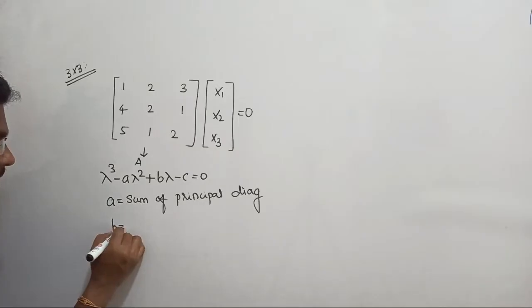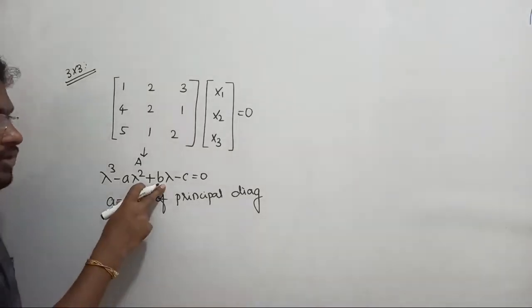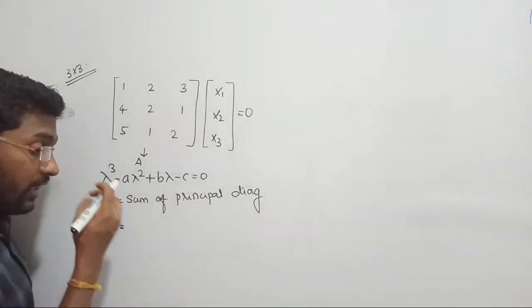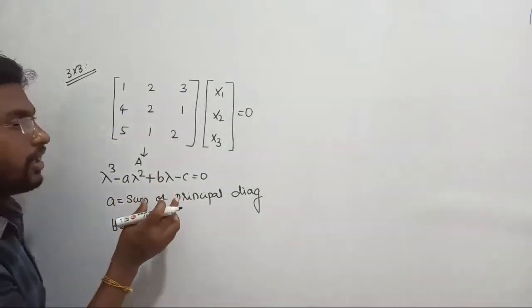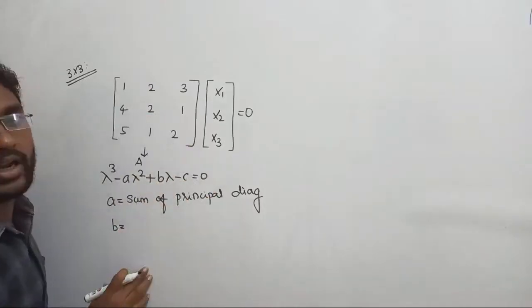Whereas second, B, once again listen. While going with B, we have to find the sum of the determinants of the subsquare matrices of the principal diagonal, right?